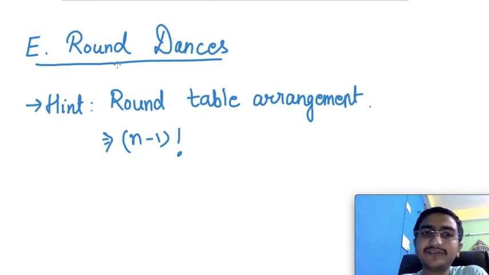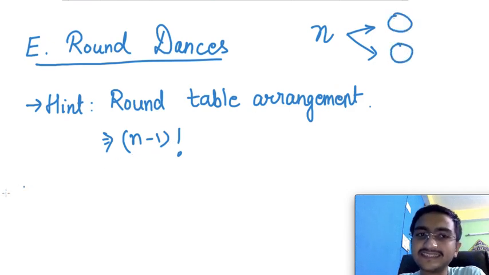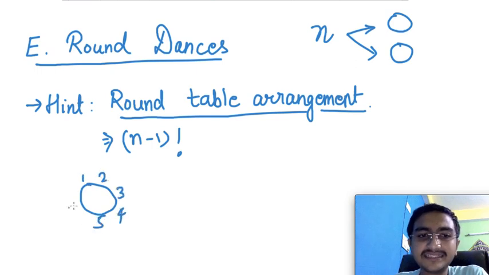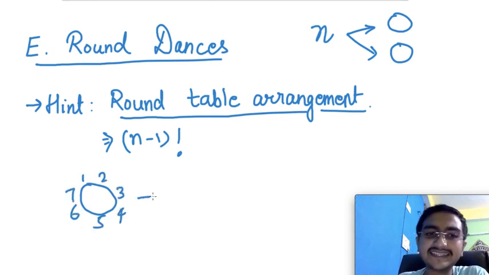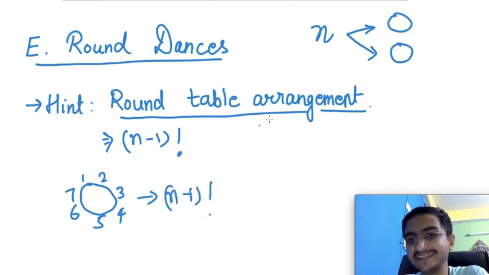Let's say you are given n people, and you have to divide them into two round dances such that the cyclic combinations remain the same. The first thing that should hit your mind is round table arrangement. If there are n people and you want to make them sit at a round table, the number of ways of doing that is nothing but (n minus 1) factorial. If you know this, you can obviously solve this question.